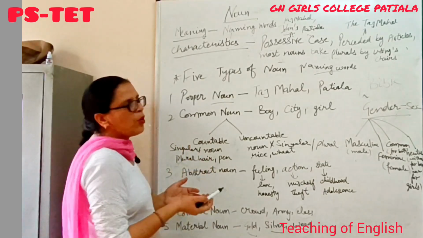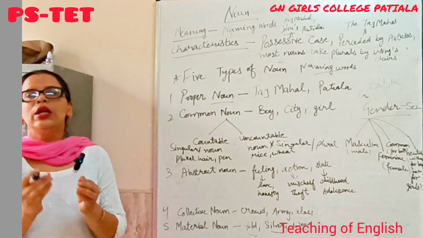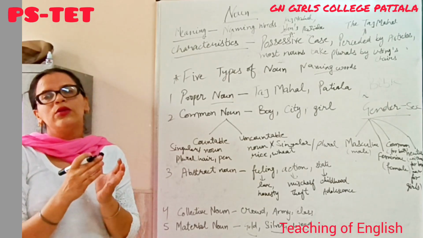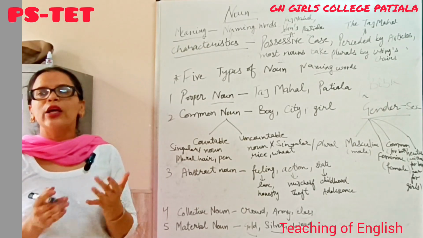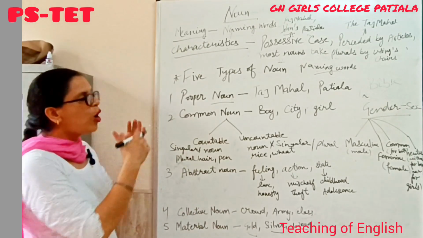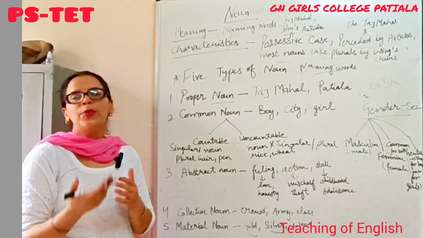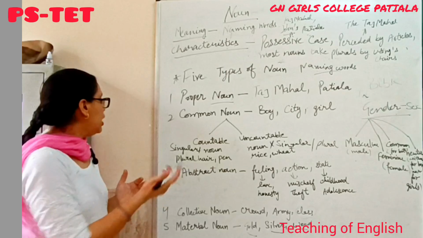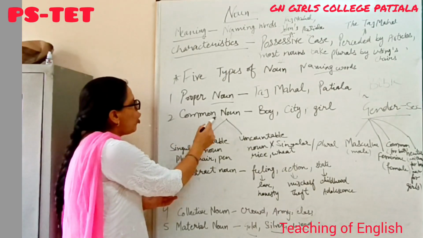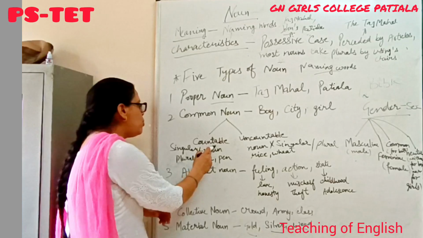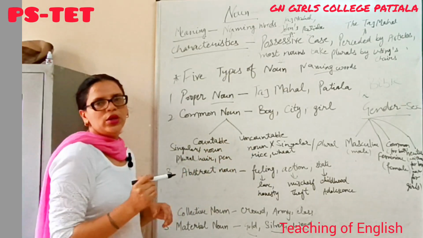Second is the common noun. A common noun is the name of a person or a place which is common for all. Like boy is used for all the male members and girl is used for all the female members. The common noun is further divided into 2 parts, countable noun and uncountable noun.